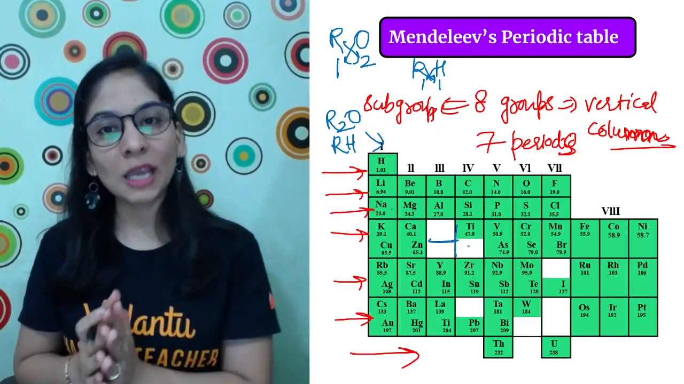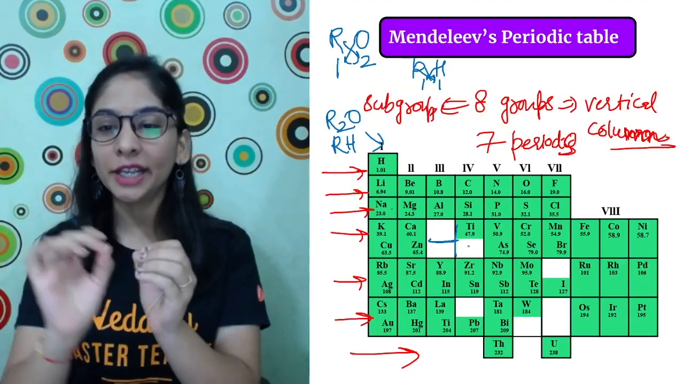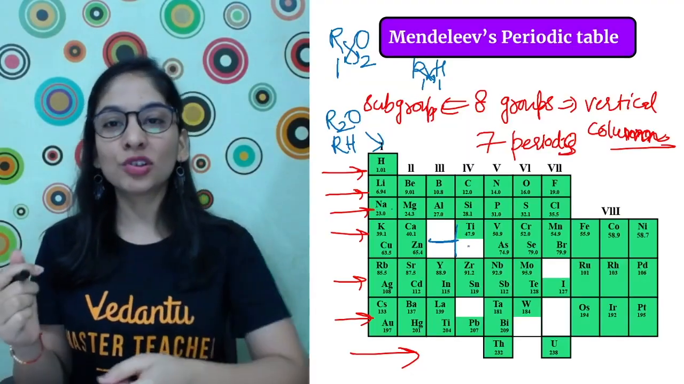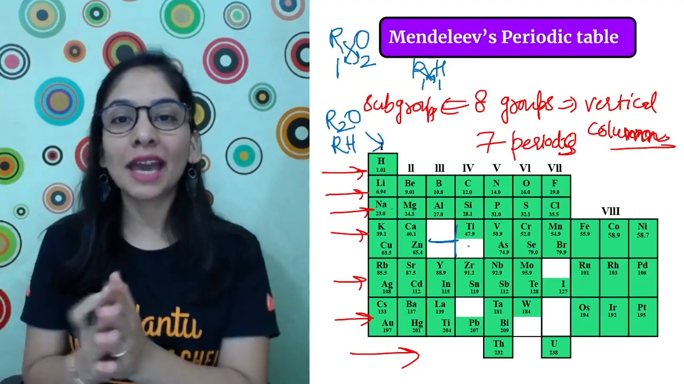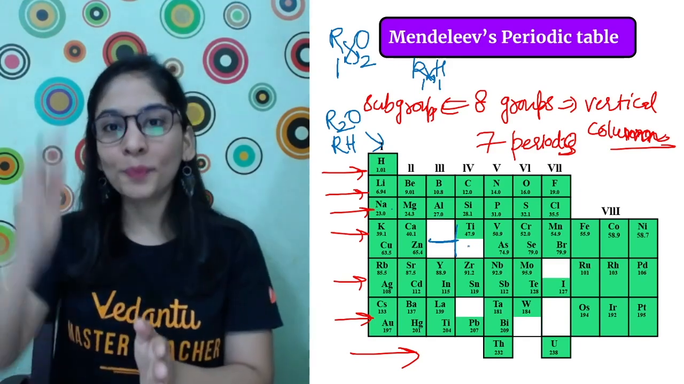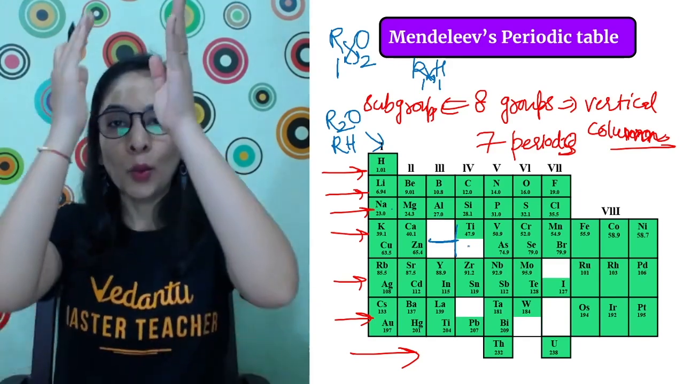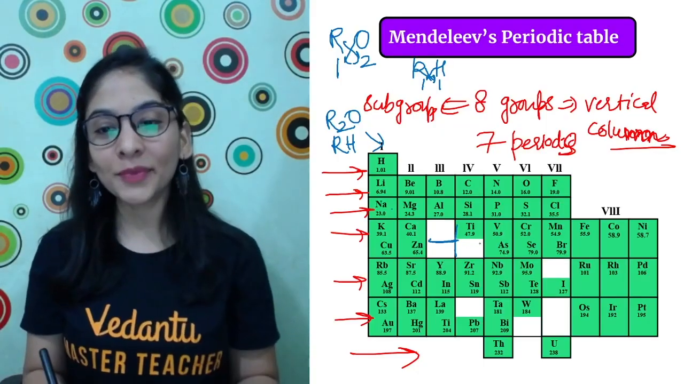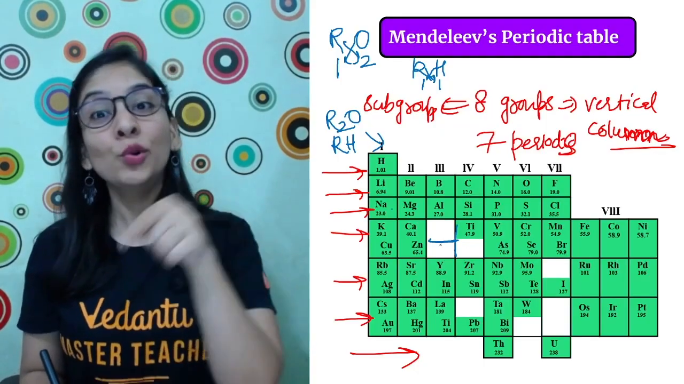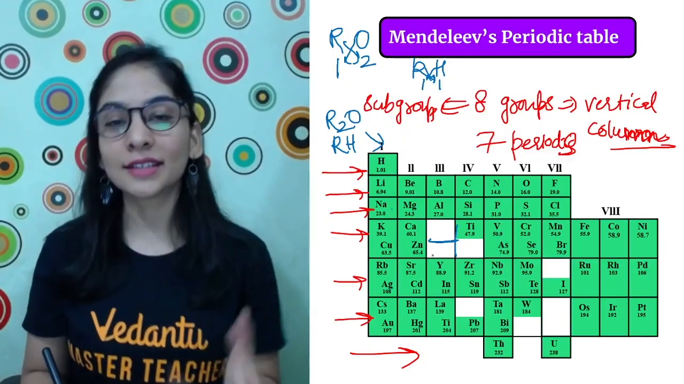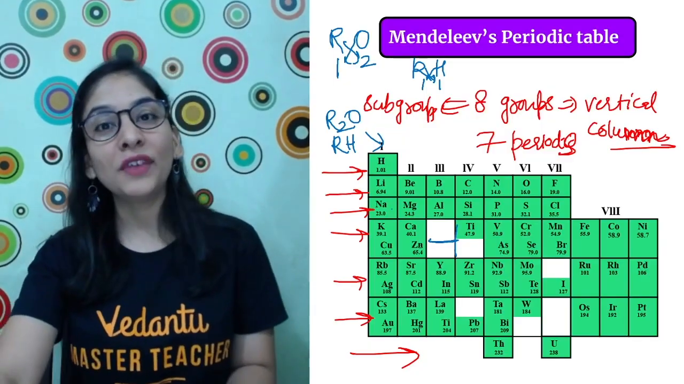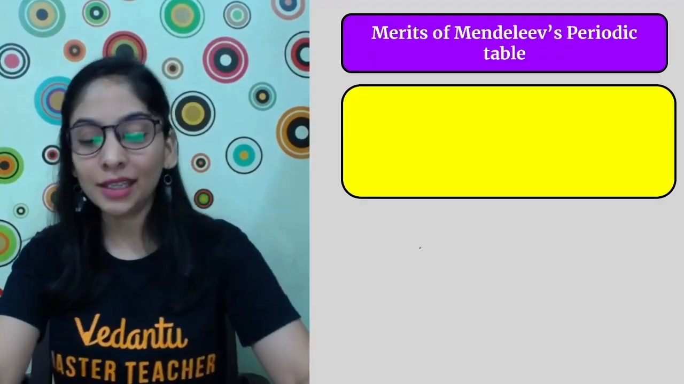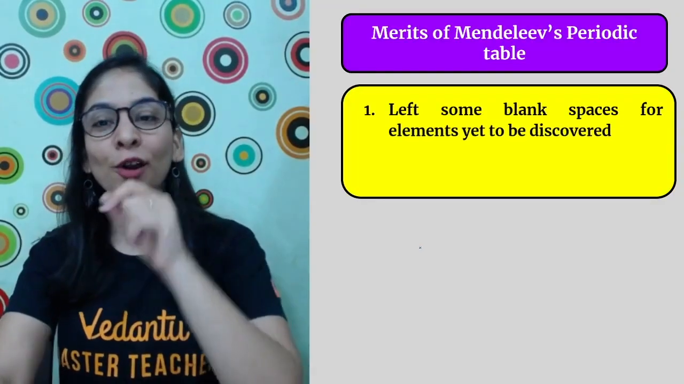So in what way was his table good? Systematic arrangement. I got to know a better approach: elements can be classified on the basis of group, on the basis of period, vertical column, horizontal row, a systematic study. Apart from that, some vacant places for newly discovered elements. That is such a good point. But he failed at so many times. We'll talk about that. So I hope this part is clear.